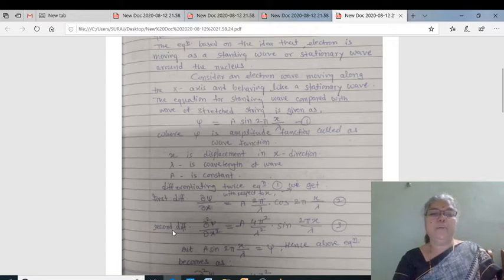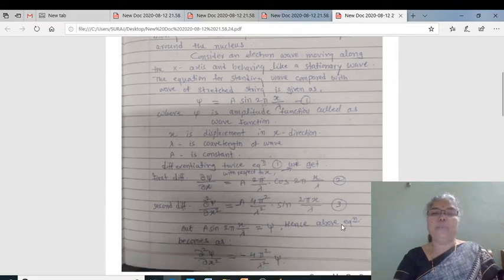I will repeat once again the second differentiation. Dou square psi by dou x square is equal to minus a into 4 pi square by lambda square into sine 2 pi x by lambda. We call this equation number 3.